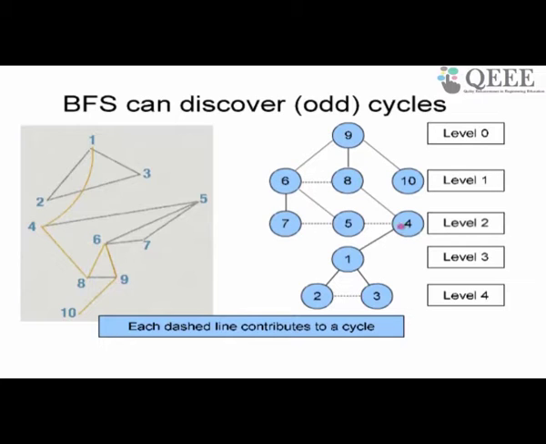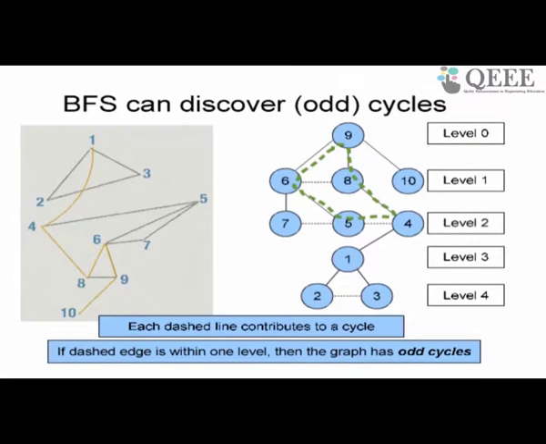So whenever I have dashed edges, it makes a cycle. When I have multiple dashed edges, it makes a bigger cycle. I can easily see that whenever I have a cycle with a single dashed edge, that cycle will always be an odd cycle. Is that easy to see?